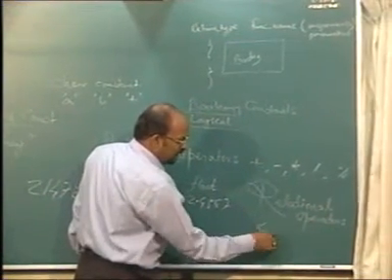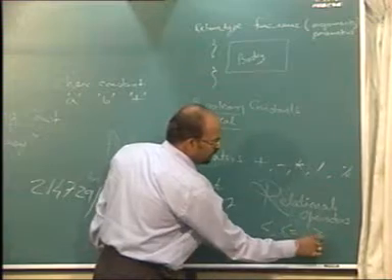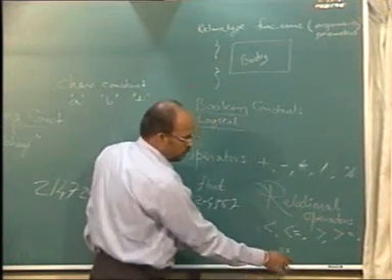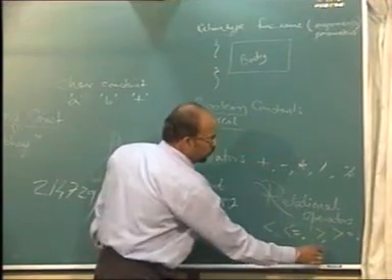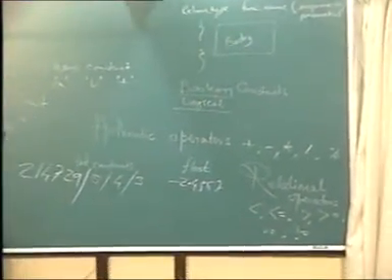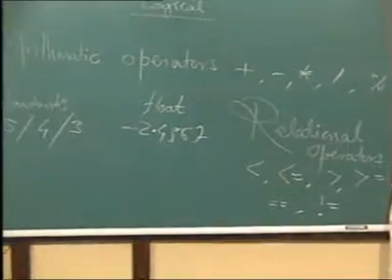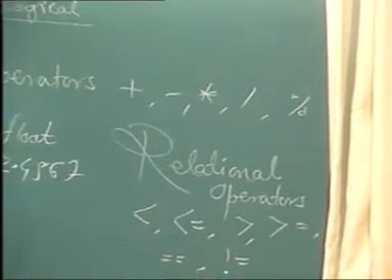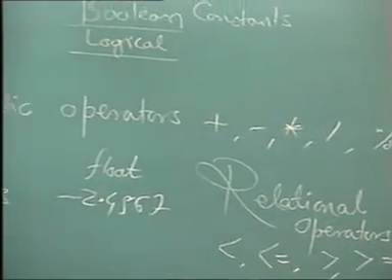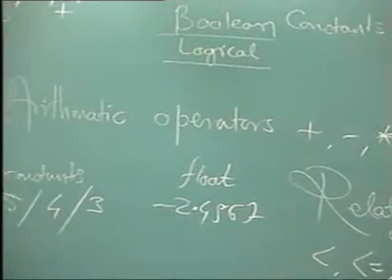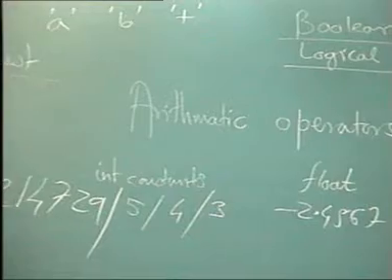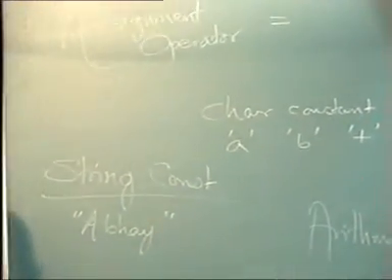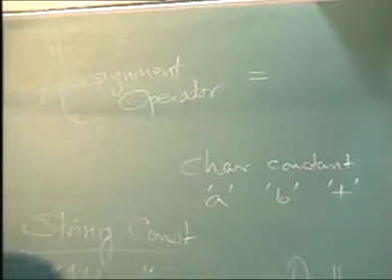It is less than, equal to, greater than, equal to. We are talking with respect to C, and not equal to. Assignment operator is equal. It's not relational. So these are all constants.